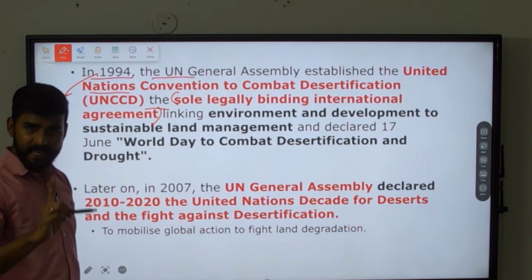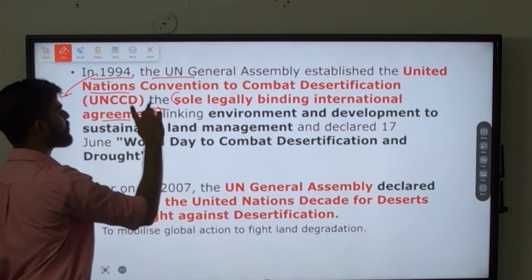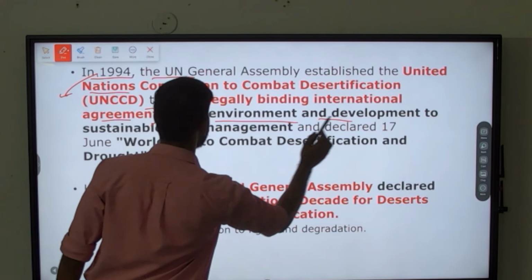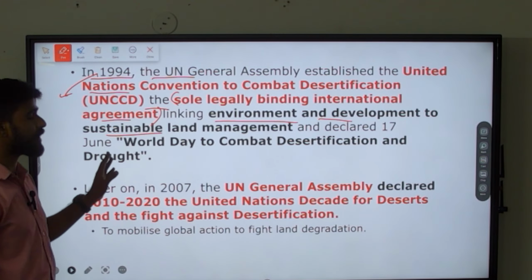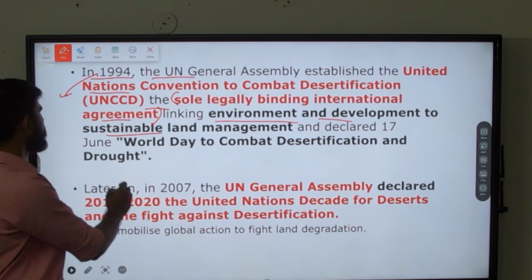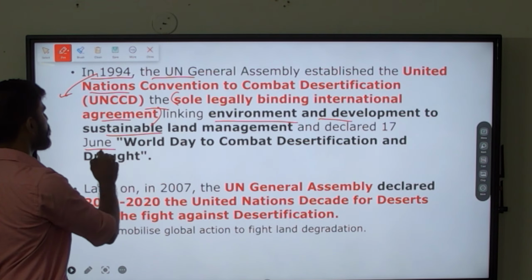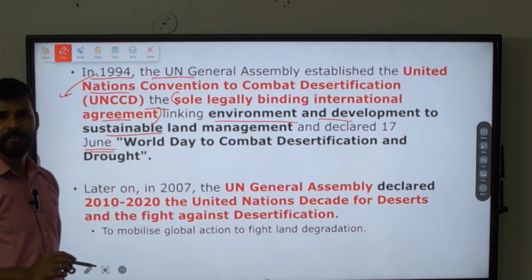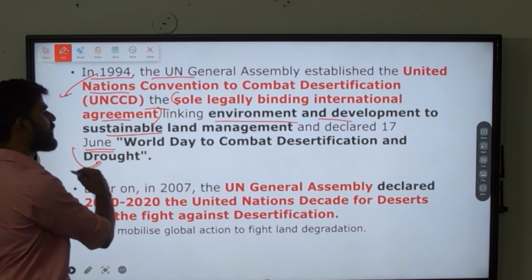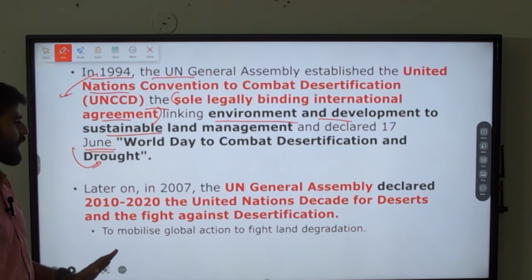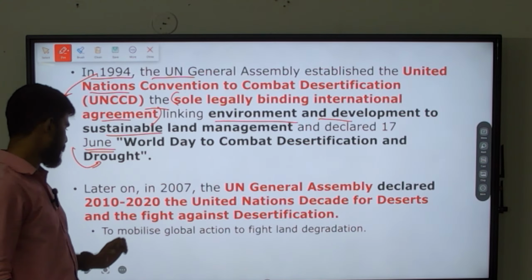It is the sole legally binding international agreement linking environment and development to sustainable land management. Very important. And this convention was signed in the year 1994, on which date? 17th June. That is why we celebrate that day as World Day to Combat Desertification and Drought. All these points are very important.